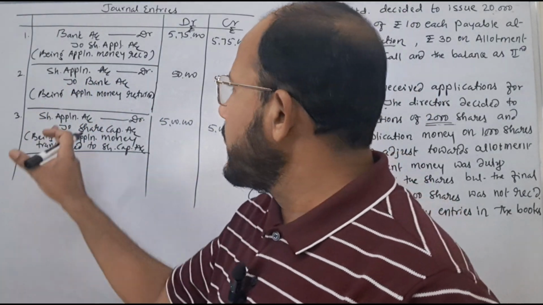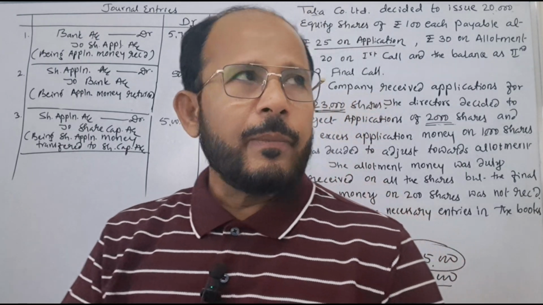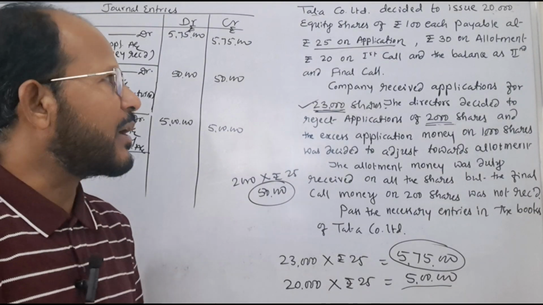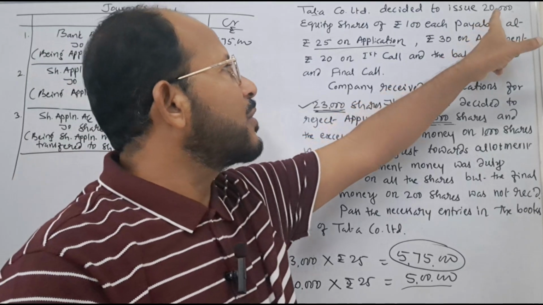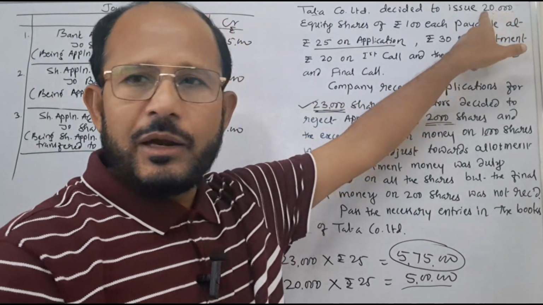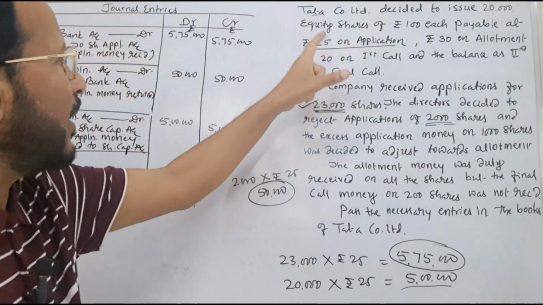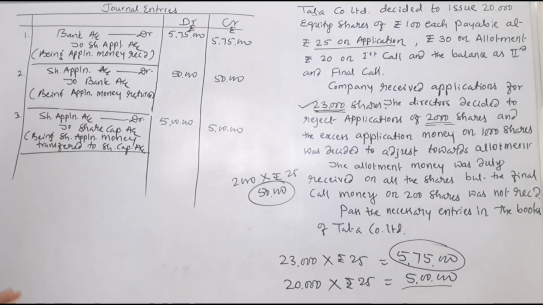Next one is when the share application money is transferred to share capital account, only the amount which the company had planned to collect as application money is transferred. Here the company's plan was to collect application money on 20,000 shares only. Therefore 20,000 shares into rupees 25, it comes to rupees 5 lakh. This is transferred to the share capital account.